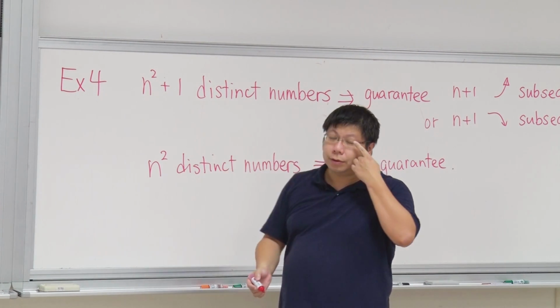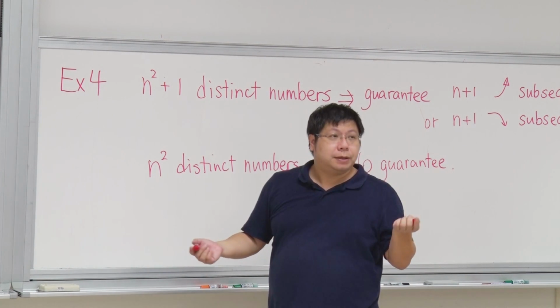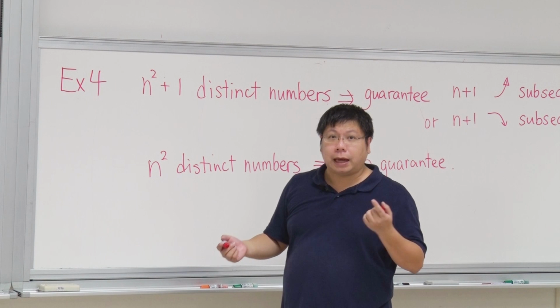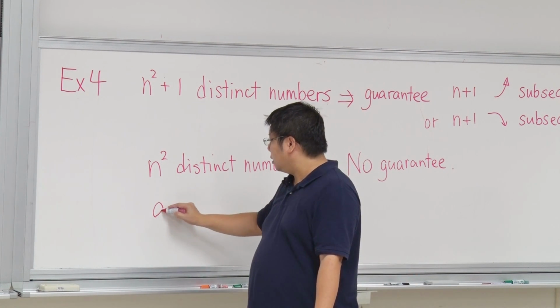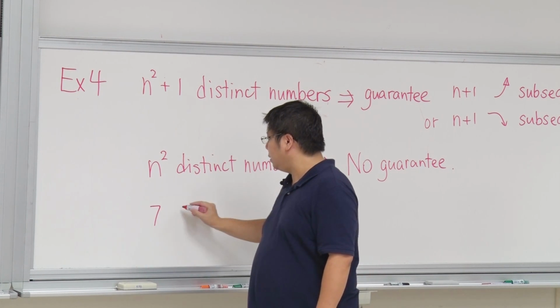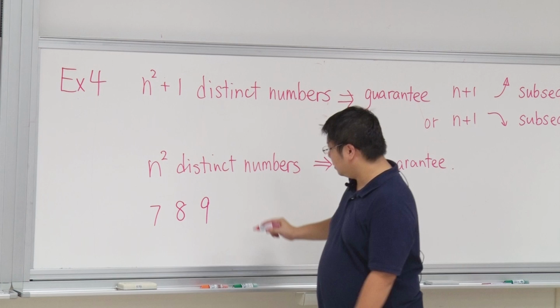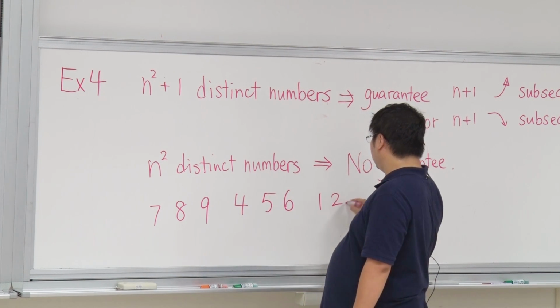When n is equal to 3, let's look at numbers from 1 to 9, because n squared is 9. Let's take 7, 8, 9, 4, 5, 6, 1, 2, 3.